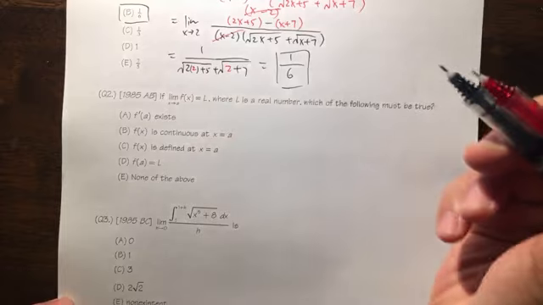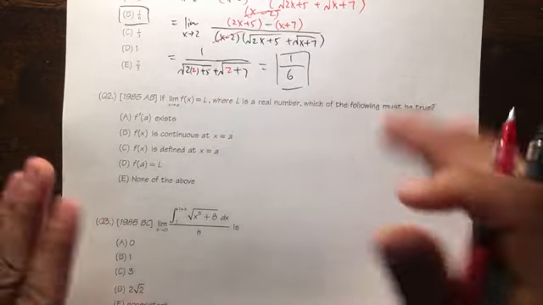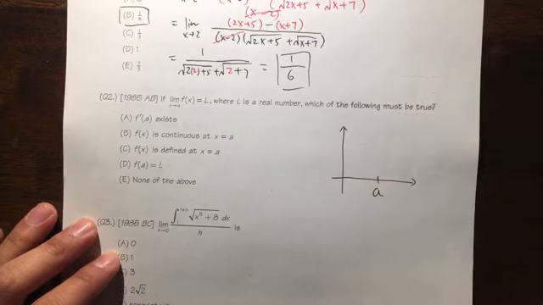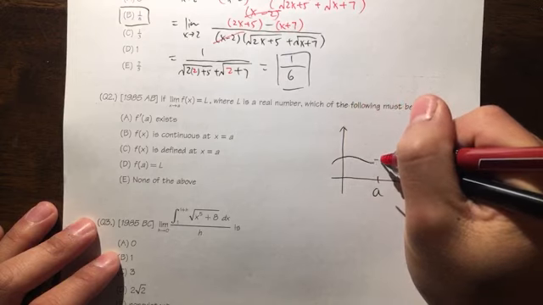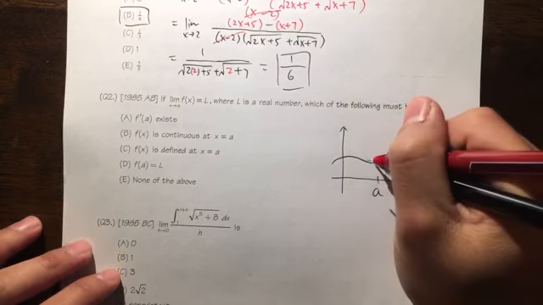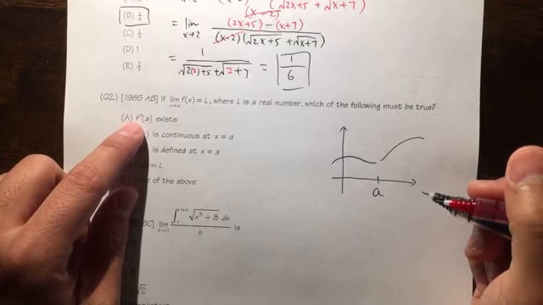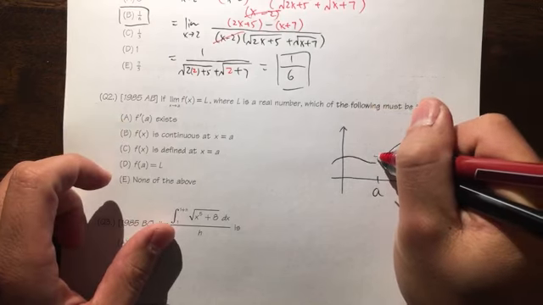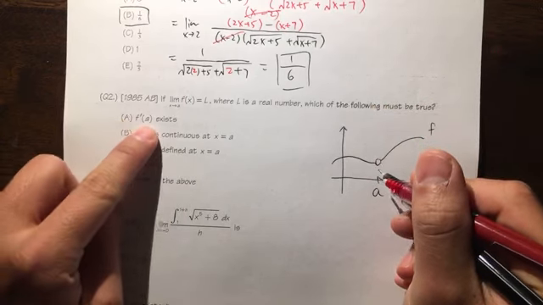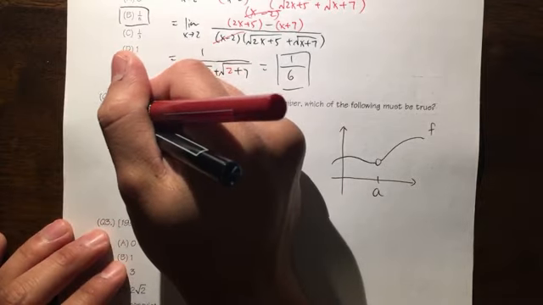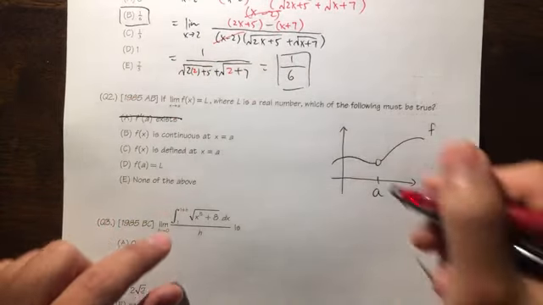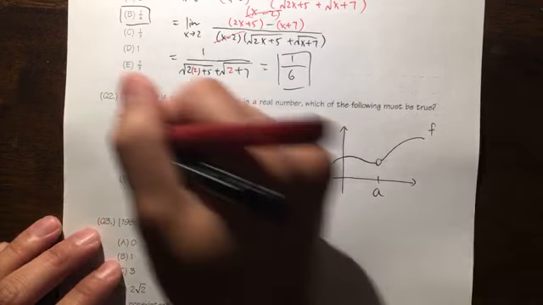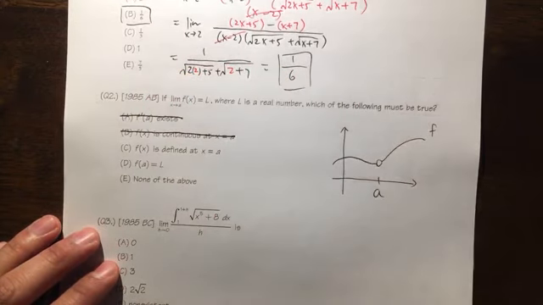And with that, when you have this expression, let's just come up with a picture first. This is a pretty standard picture to come up with when you're talking about limits, okay? So suppose you have, let's say, a is right here, and you have a function like this. First of all, f prime of a, in fact, doesn't have to exist, because when you have a function right here, I may have just an open circle. If this is undefined, of course, you cannot even have the derivative. So this right here is out of our consideration. And the same picture applies right here: f is not continuous at a, so this is also out of consideration.